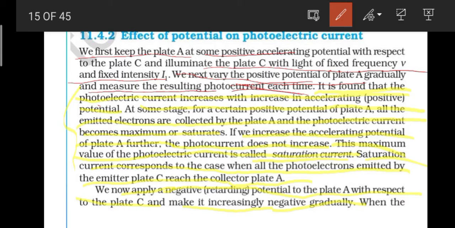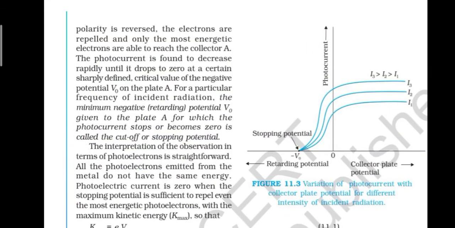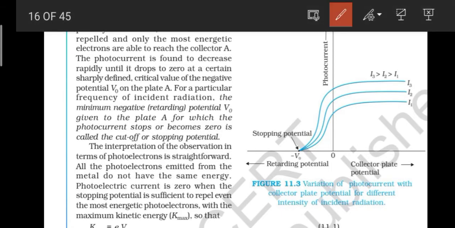Now when we apply a negative potential to plate A, the polarity is reversed. The electrons are repelled and only the most energetic electrons are able to reach the collector A. The photocurrent is found to decrease rapidly until it drops to 0 at a certain sharply defined critical value of negative potential V naught on plate A.